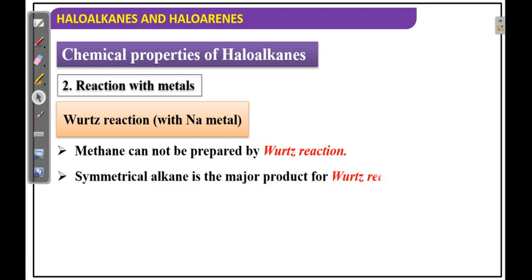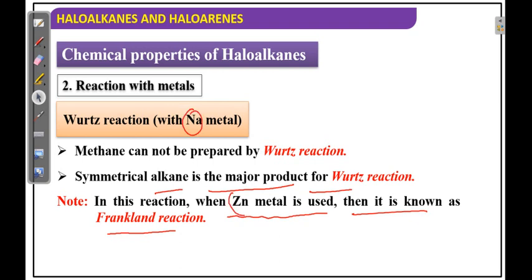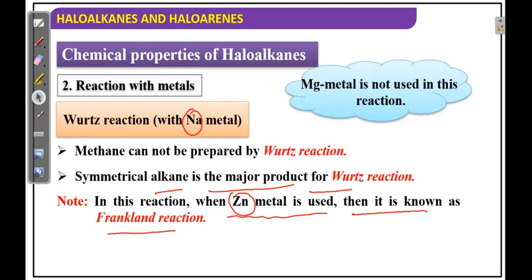So here the problem is methane cannot be prepared by Wurtz reaction. Symmetrical alkane is the major product of the Wurtz reaction. Only symmetrical alkane. Note that in this reaction, when zinc metal is used, it is known as the Frankland reaction. Frankland reaction and Wurtz reaction are the same, but here we are using sodium, and in Frankland we are using zinc. We cannot prepare methane because minimum 2 molecules are combining. 2 molecules combining means the first compound is ethane.